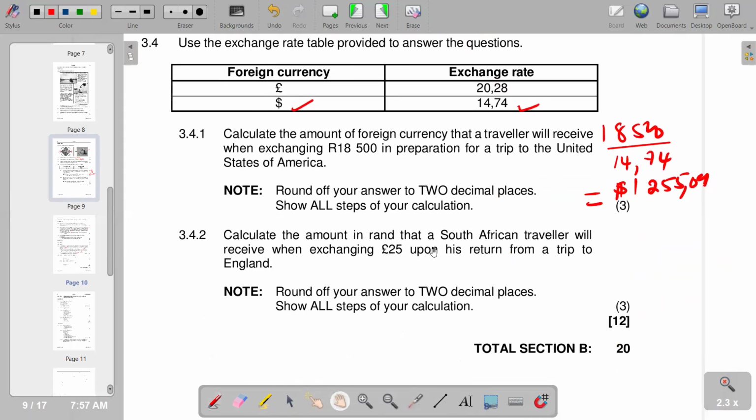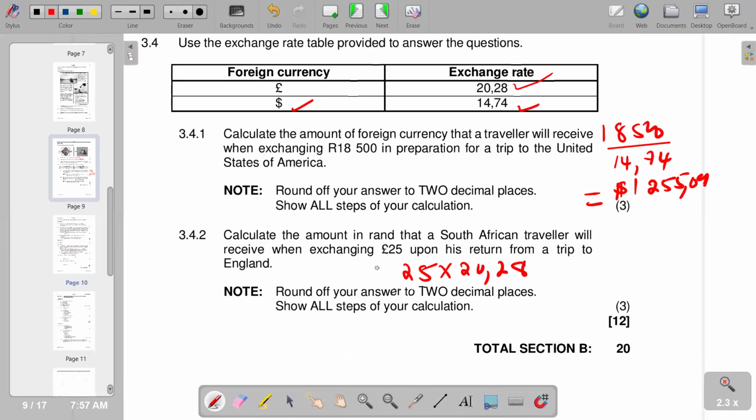Calculate the amount in rand that a South African traveler will receive when exchanging 25 pounds upon his return from a trip to England. So obviously, when you are converting these pounds, you have to multiply 25 times the exchange rate for pounds, which is 20.28. So you're going to say 25 times 20.28.